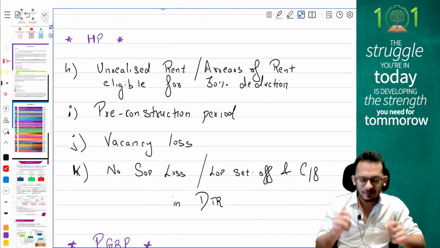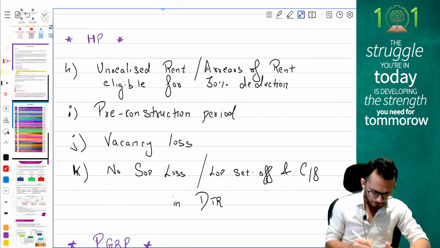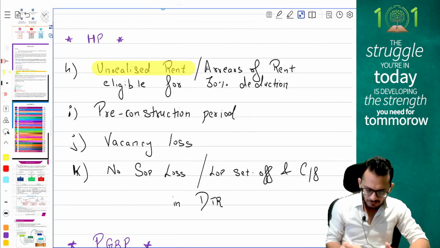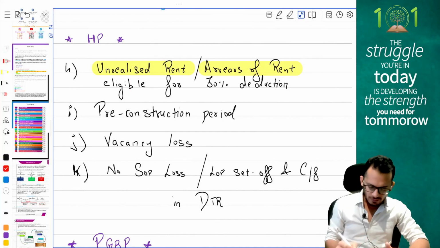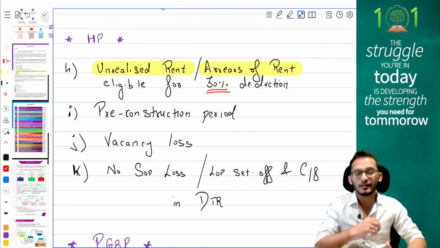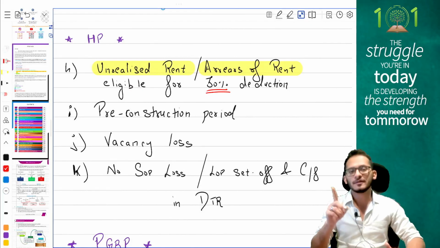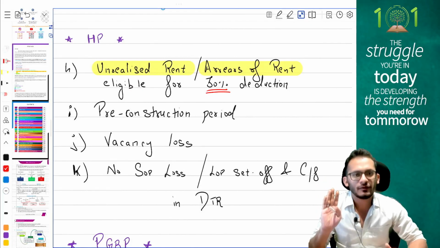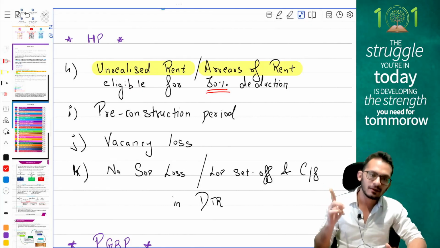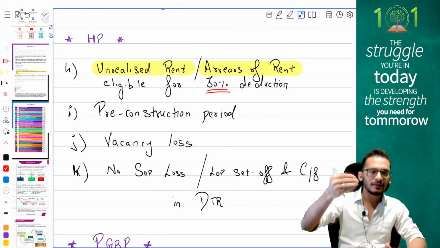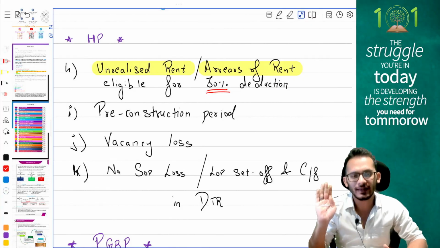If the question says there is unrealized rent, or if you have arrears of rent in the question, then whatever rent you have, please make sure that you claim a 30% standard deduction. If you get a question of unrealized rent and arrears of rent in a compulsory question, please make sure that you take the rent and reduce 30% of it before you start taxing.